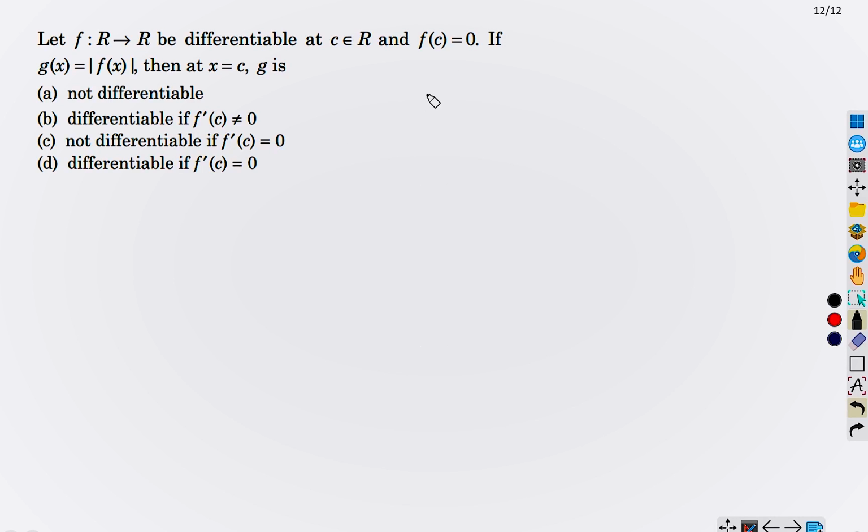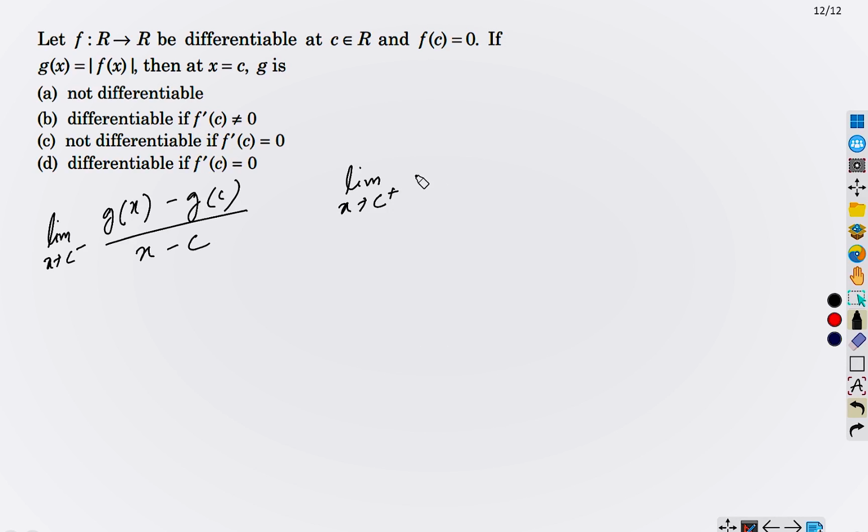Okay, so let's start with the checking of the differentiability part. Yes, we know how to check. We have to check the left hand limit and the right hand limit. Do they exist? And if they exist, then are they equal? Both things you have to check, existence and equality. So I will do this one by one.